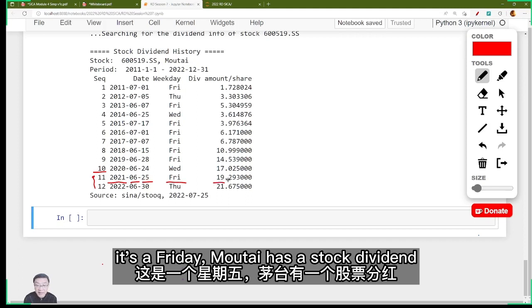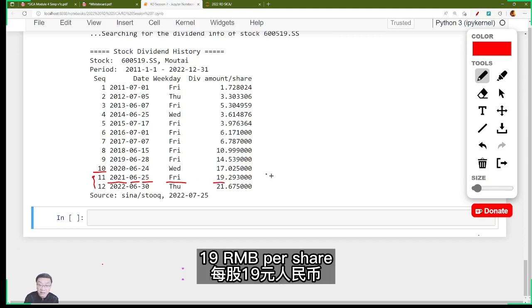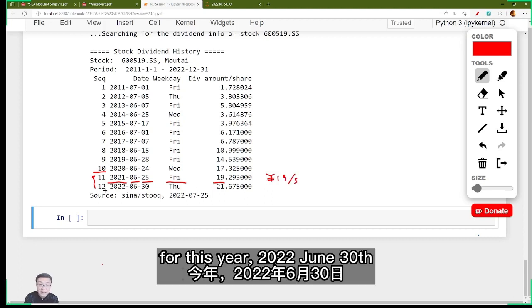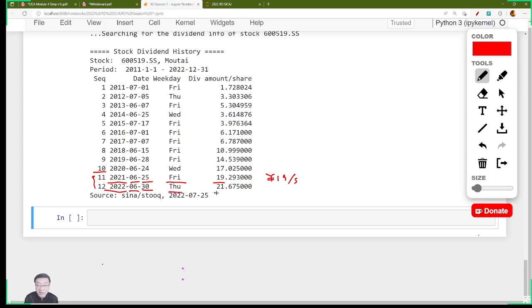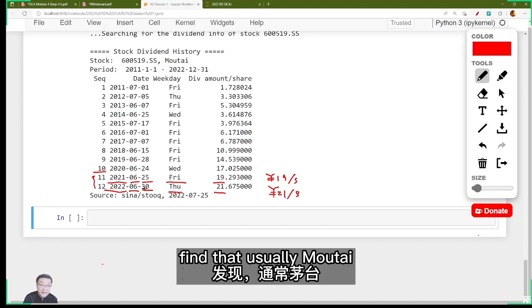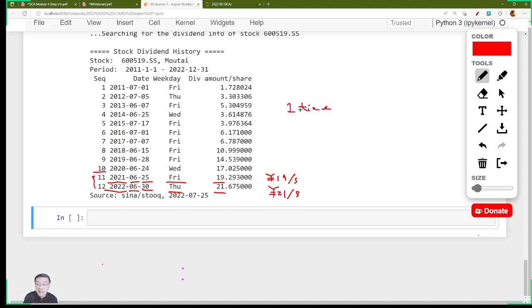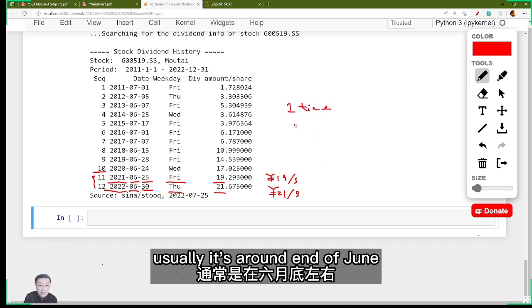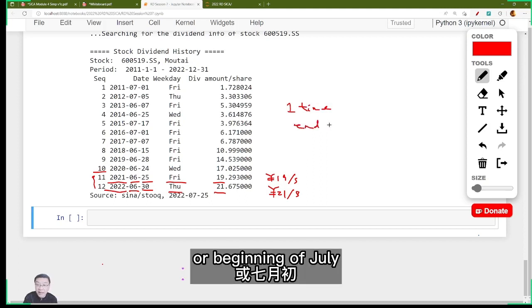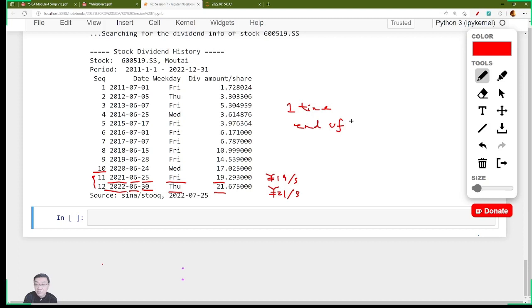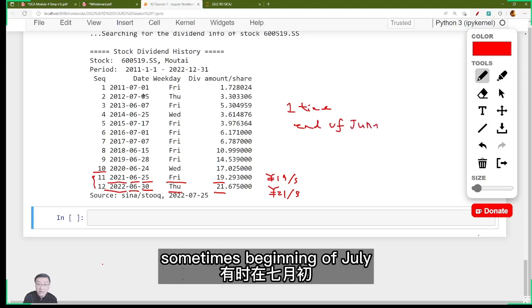Moutai has a stock dividend of 19 RMB per share. For this year, 2022 June 30th, a Thursday, 21 RMB. So from this, what do we find? We find that Moutai usually has a one-time dividend a year, and usually it's around the end of June or beginning of July.